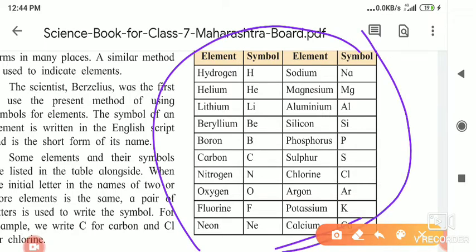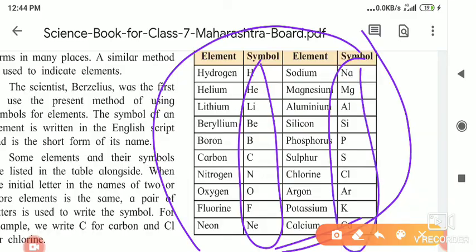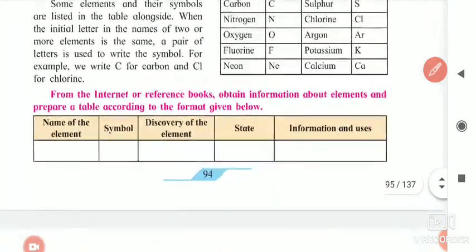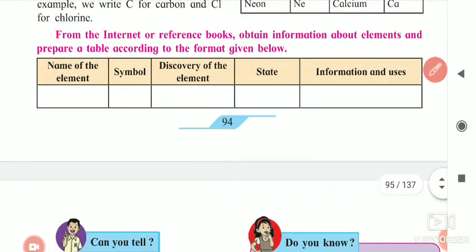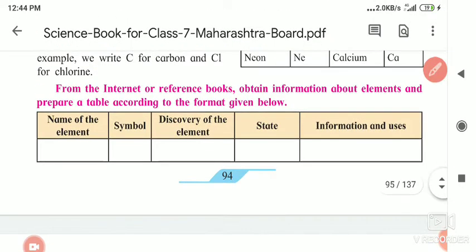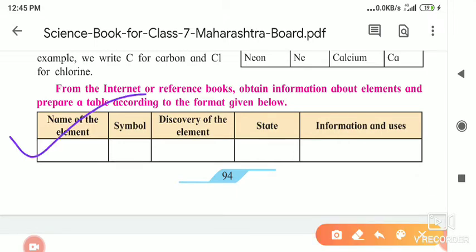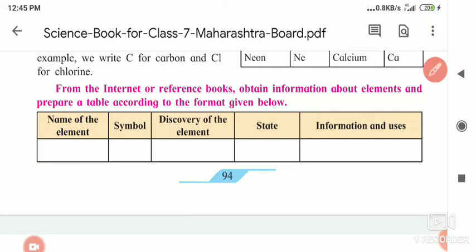Whenever you are studying science, we use the short forms to write the elements. From the internet or a reference book, obtain information about the elements and prepare a table according to the format given below. This is the activity you have to do. If your brother or sister is in the 10th standard, then in their first lesson the periodic table is there. That periodic table has all the elements existing nowadays, with their names, atomic numbers and electronic configuration.